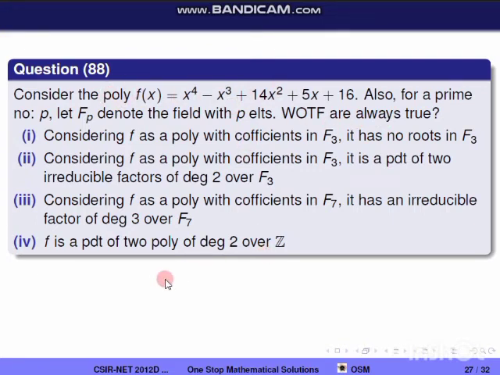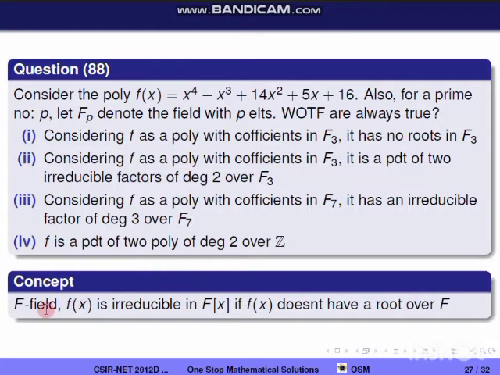So now we'll move on to the concepts. F is a field. f of x is an irreducible polynomial in F[x] if f of x doesn't have a root over F. So in the options they have asked over F3, F7 and Z. So now we'll move on to the question.